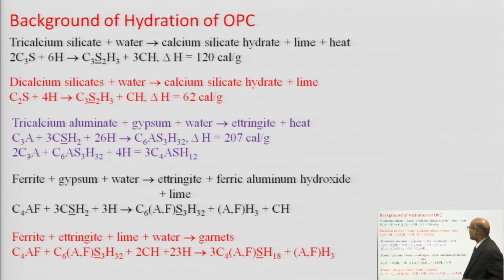Let us see the background of hydration of OPC.